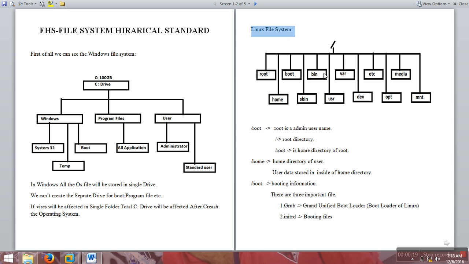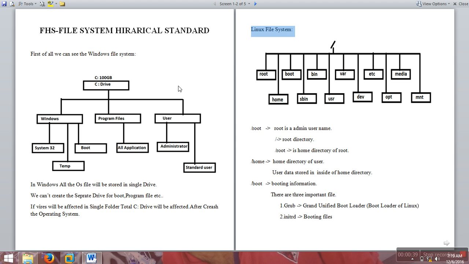/root, /boot, /bin, /var, /cd, /media, /home, /bin, /usr, /dev, /opt, /mnt. Those are different in each. You can have /root as a different partition, /boot as a different partition, /var as a different partition.